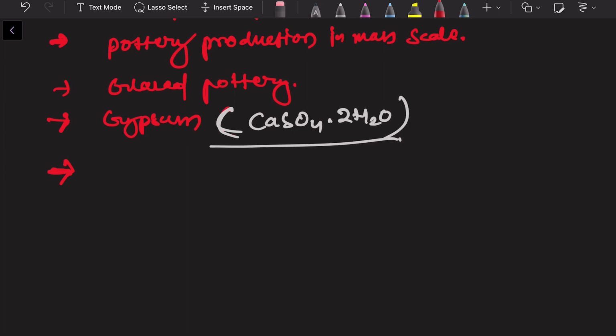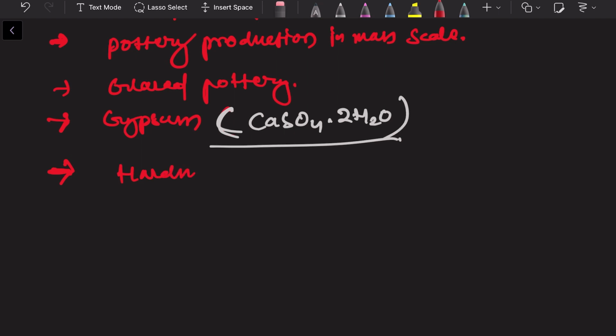Another example is, as you know, copper is a very soft metal. They knew that if we mix copper with another metal, it strengthens the capability of copper. So they knew how copper becomes hardened.